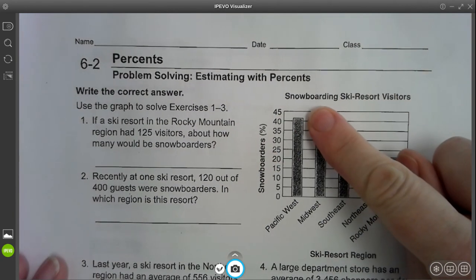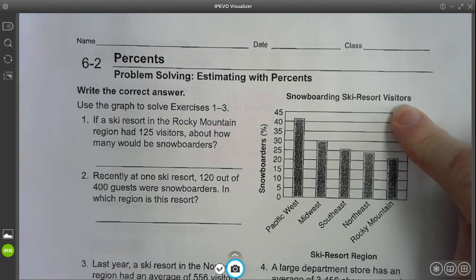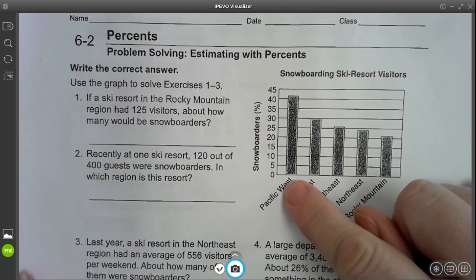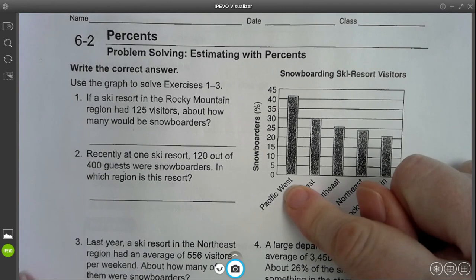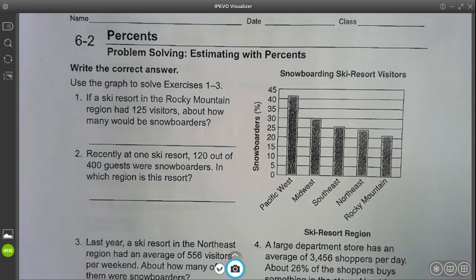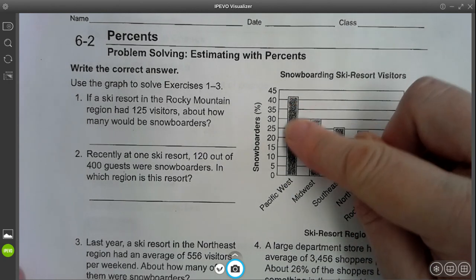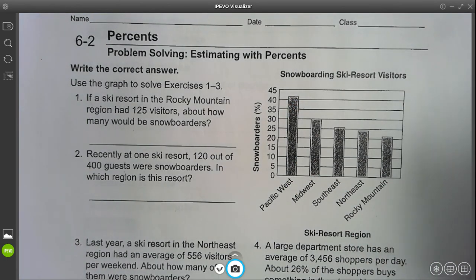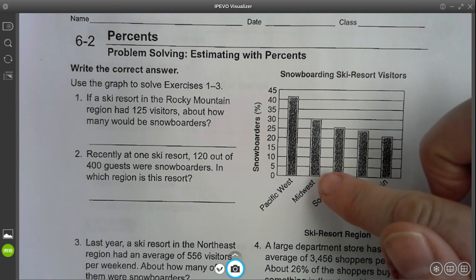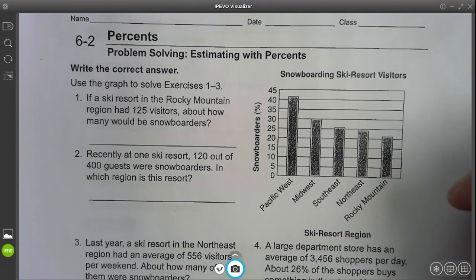So we have snowboarding ski resort visitors. We have over here the Pacific West. So the Pacific Ocean is the one way on the west coast. So these states would be probably Washington, Oregon, things like that. The Midwest is where we live.